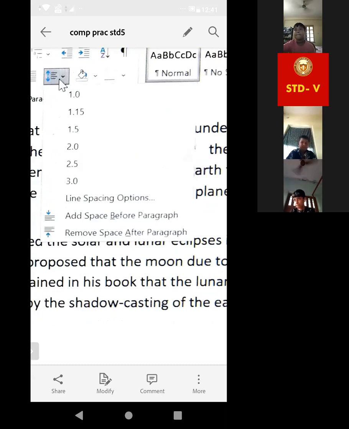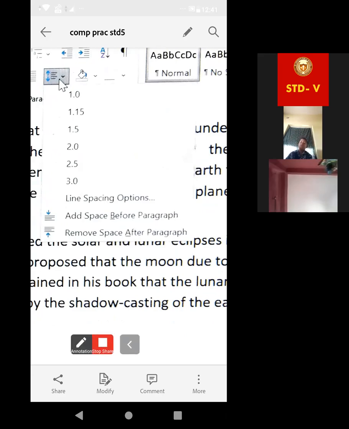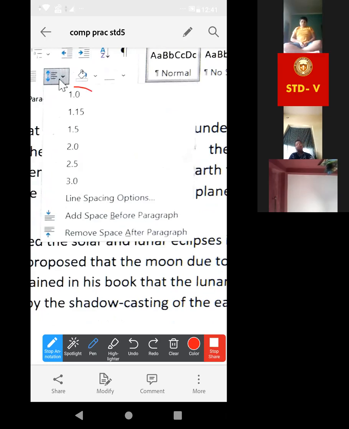Are you getting the points or not? Okay. Now after that, what to do? Look, this is given. The space will be 1.0, 1.15, 1.5, 2.0. In this way, we can give the space.